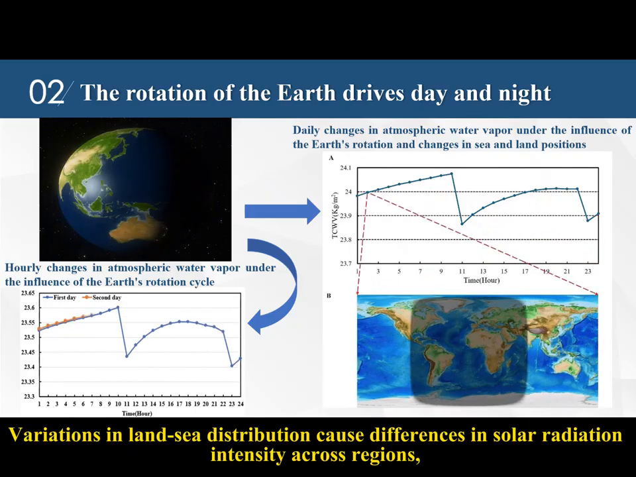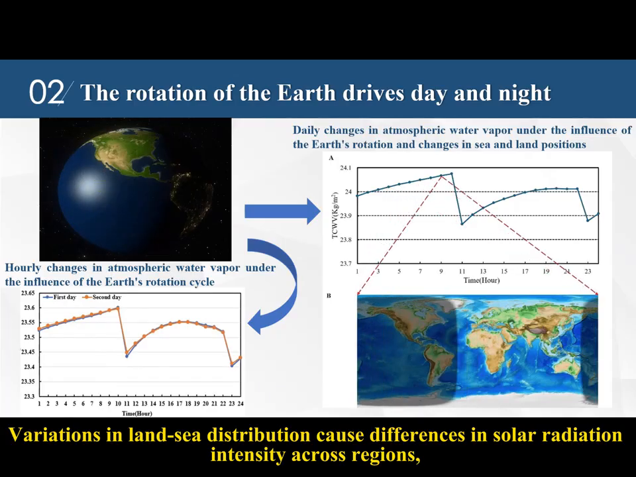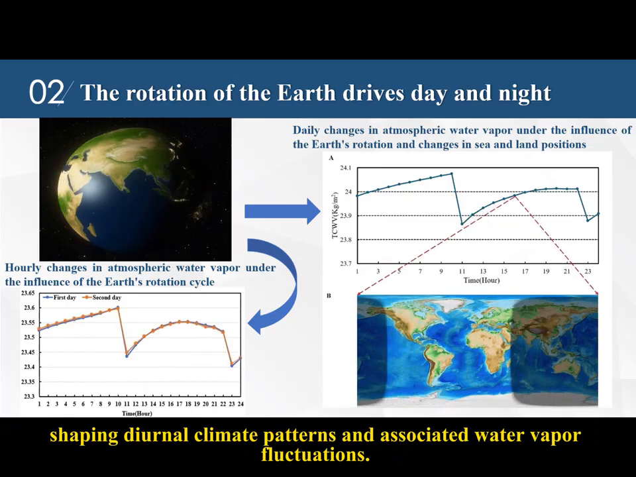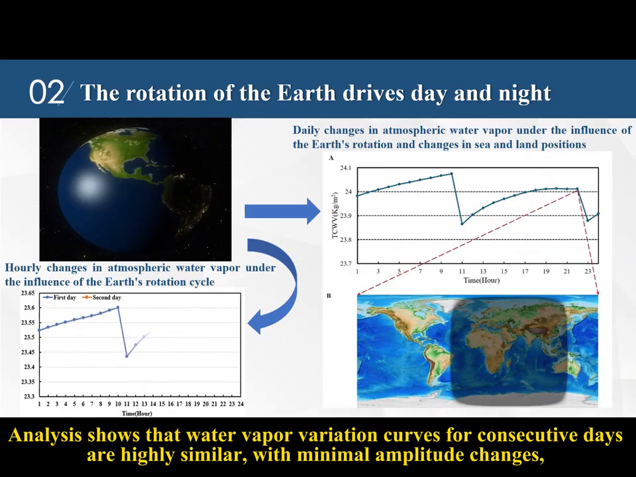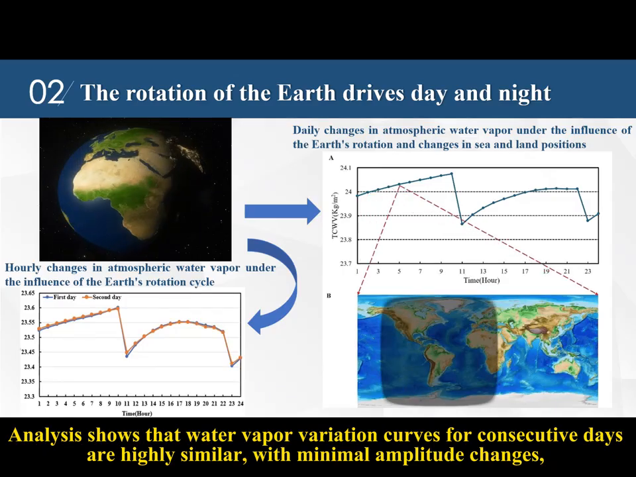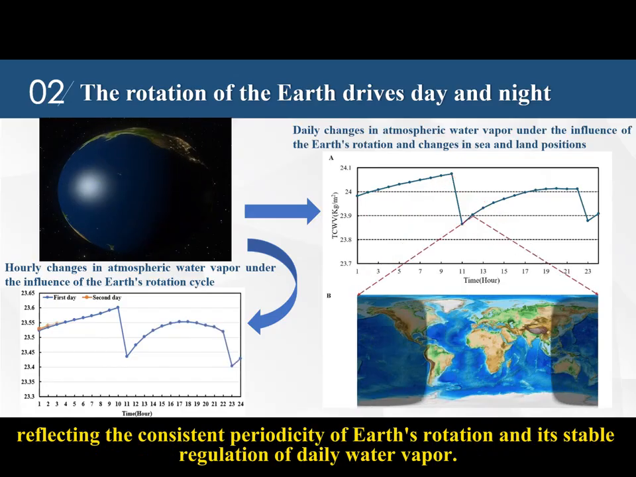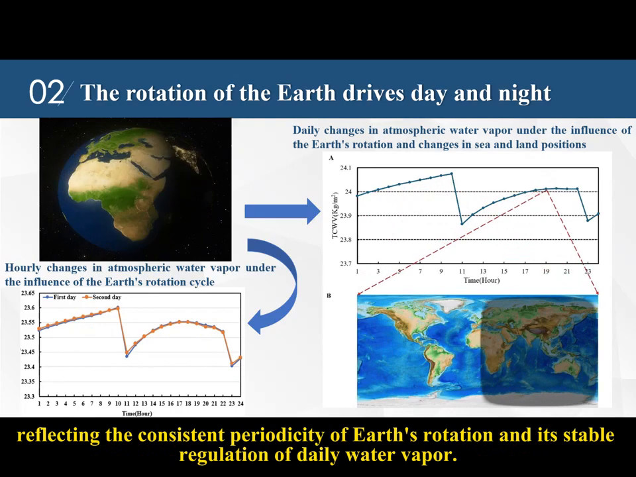Variations in land-sea distribution cause differences in solar radiation intensity across regions, shaping diurnal climate patterns and associated water vapor fluctuations. Analysis shows that water vapor variation curves for consecutive days are highly similar, with minimal amplitude changes, reflecting the consistent periodicity of Earth's rotation and its stable regulation of daily water vapor.